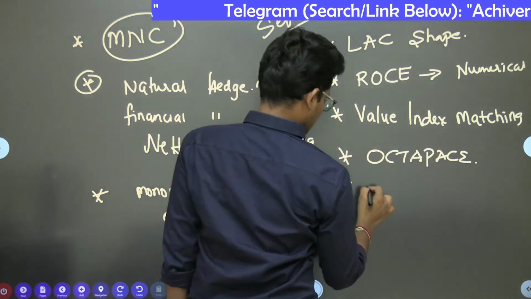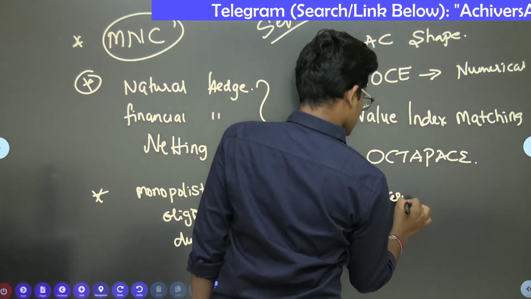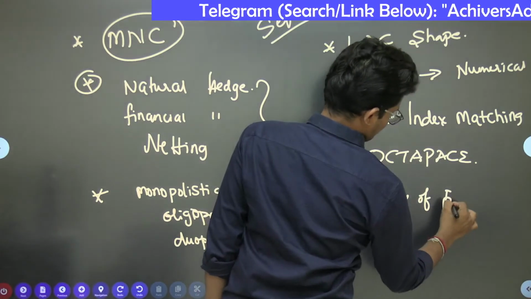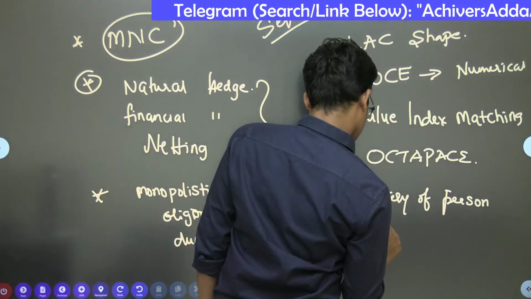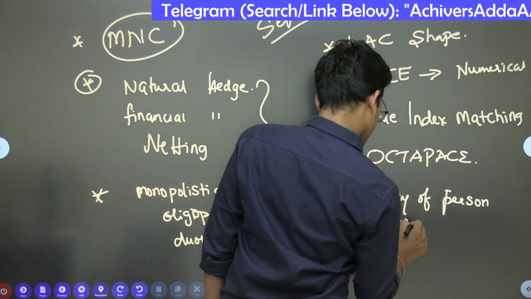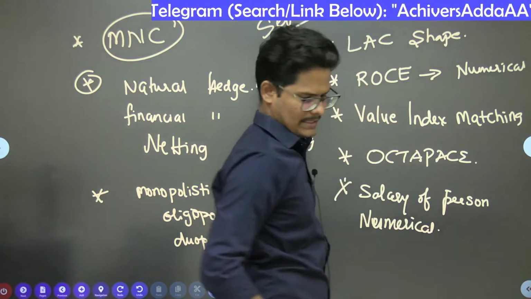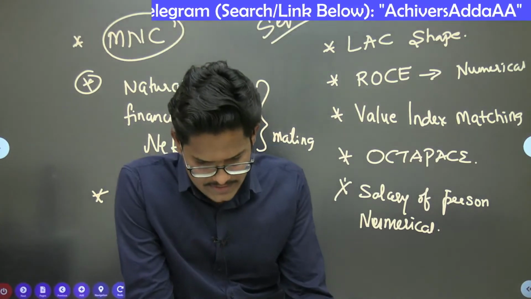And there was a question related to salary. Salary of a person, a numerical question, got asked. Like salary of a person increased by 20%.